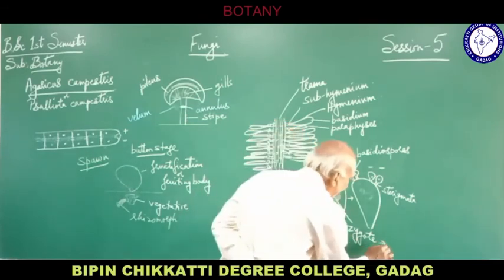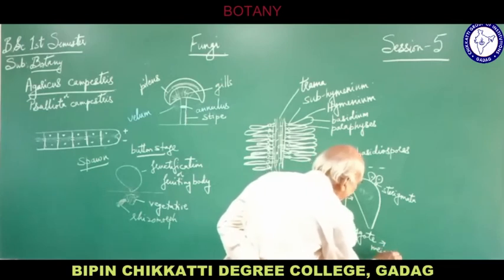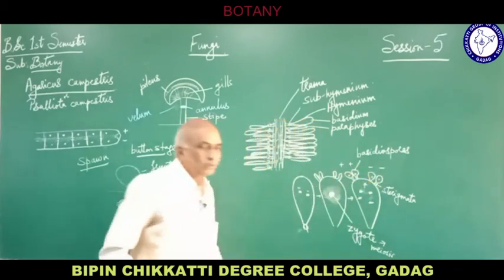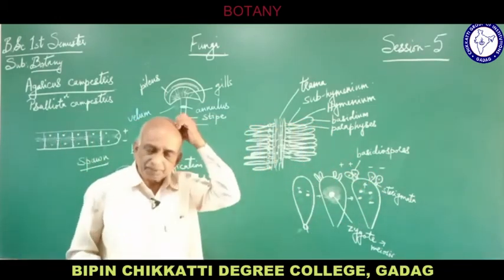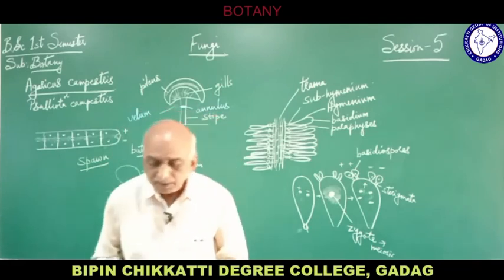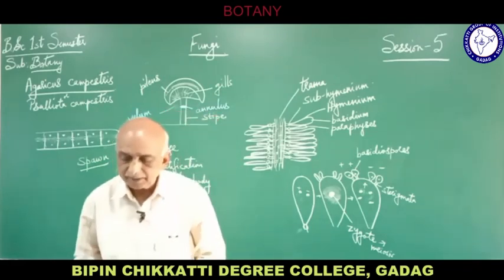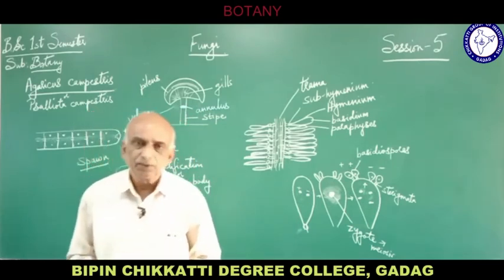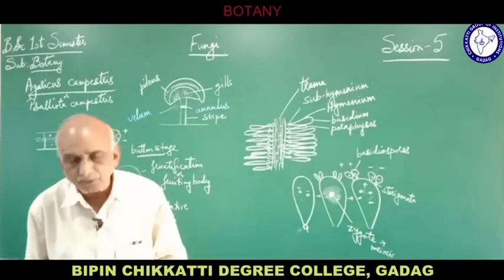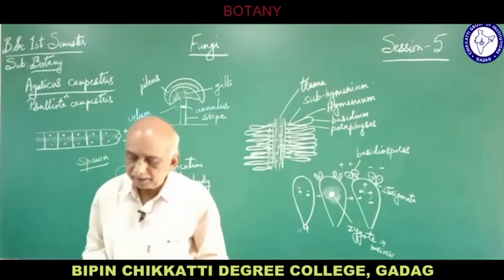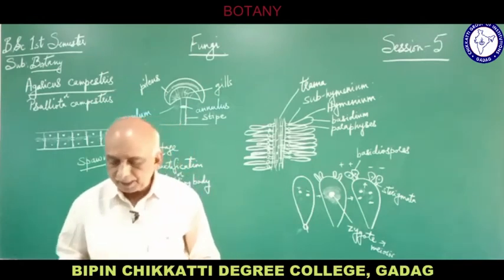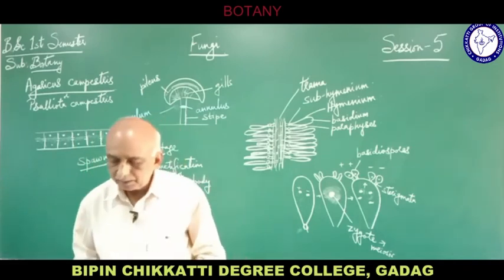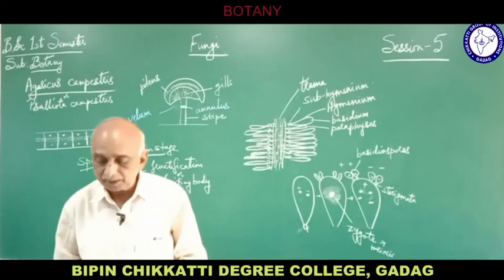So this zygote nucleus will divide by meiosis and form 4 nuclei. Then the 4 nuclei will enter into the sterigmata and form 4 basidiospores. So the sterigmata is a short stalk-like structure, small projections. The nuclei will enter into each sterigmata, and the terminal end of each sterigmata will become swollen and forms the basidiospore. And each basidiospore contains a single nucleus.